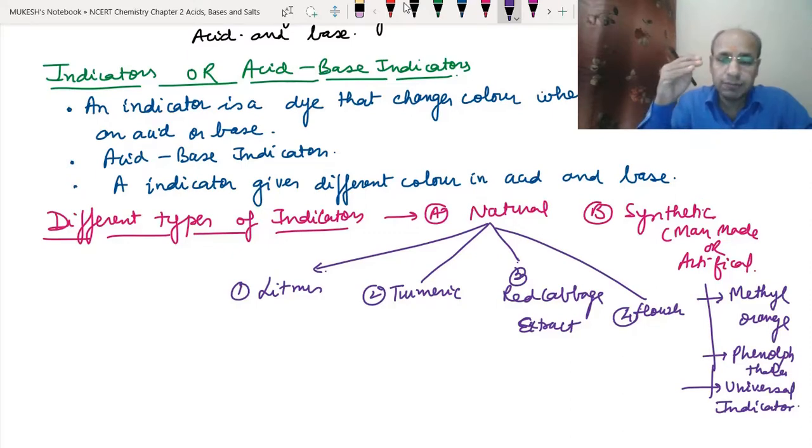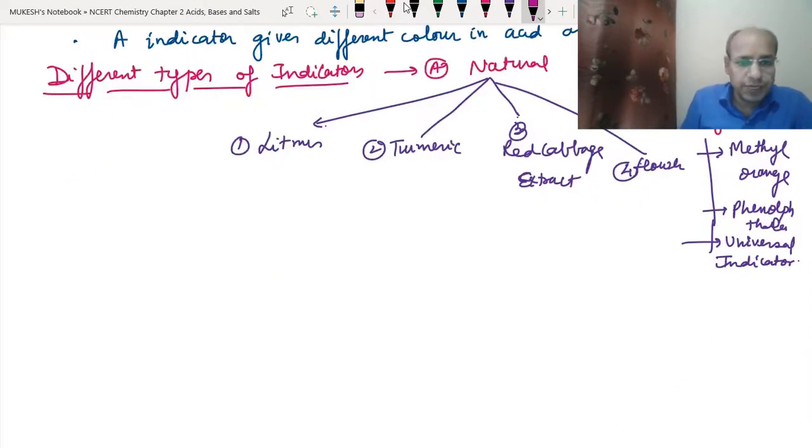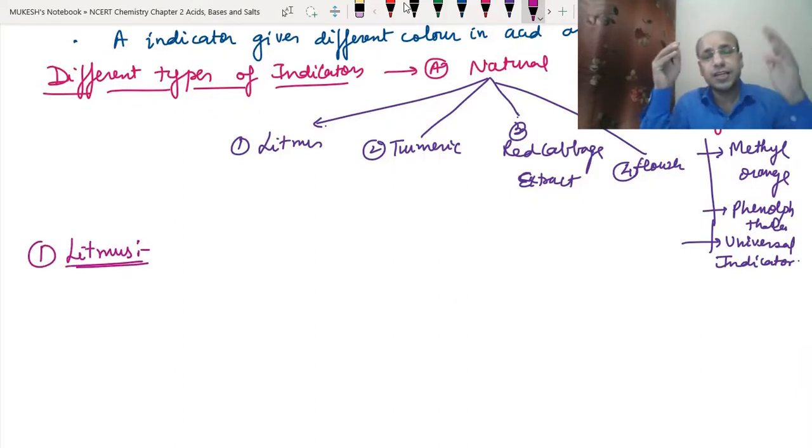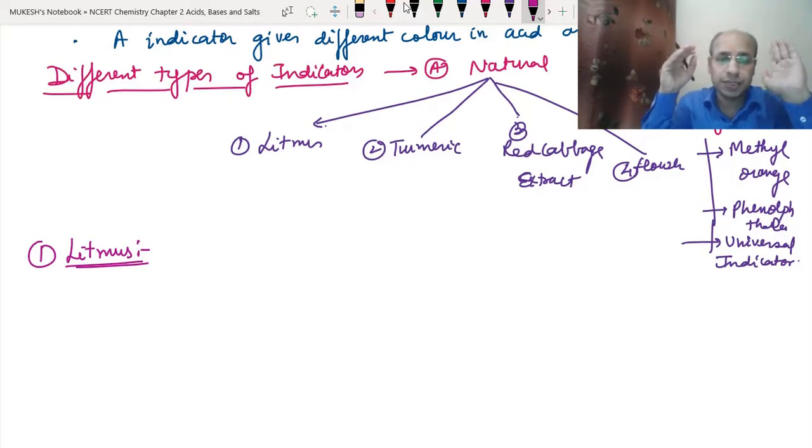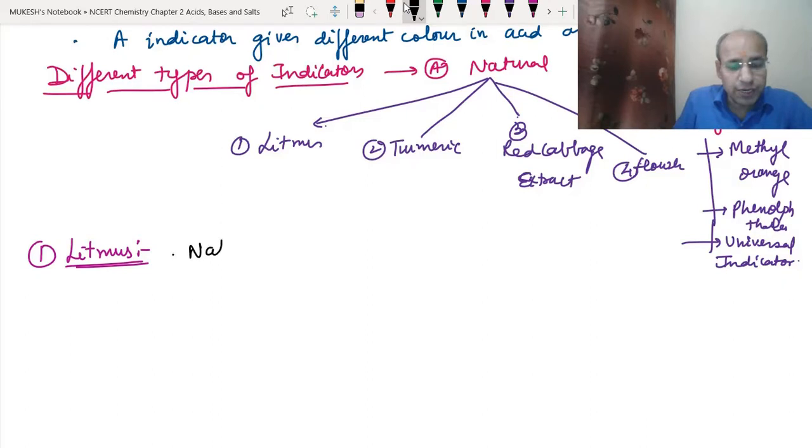Now we will cover them one by one. The first one is litmus. Most of us have studied litmus in class 8 also. Most of these indicators have been studied in class 8. So what is litmus actually? You must have studied about lichen, which is a symbiotic relationship between an algae and a fungus. Litmus is the extract of that lichen. First of all, it is a natural indicator. Second, it is most commonly used.